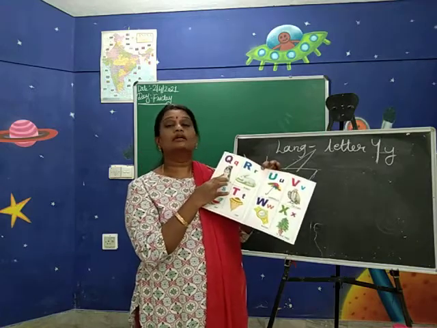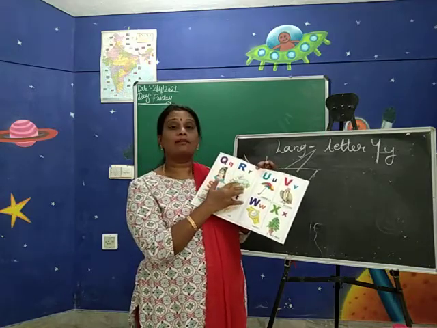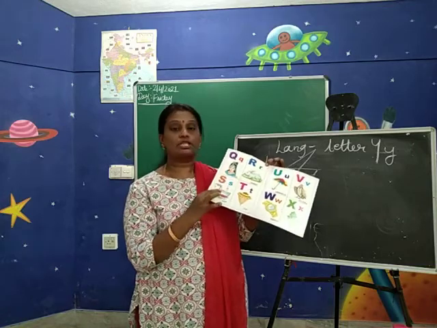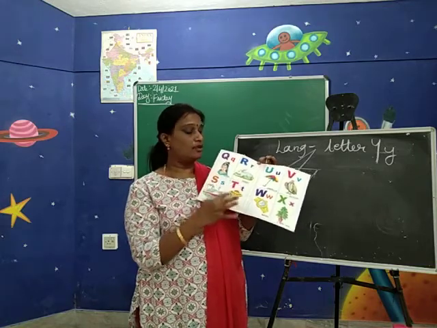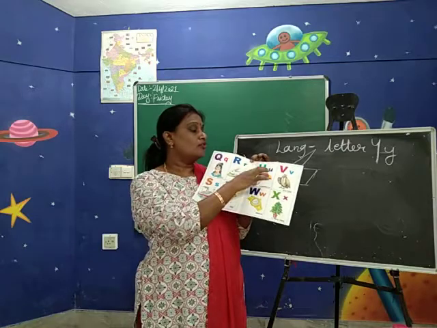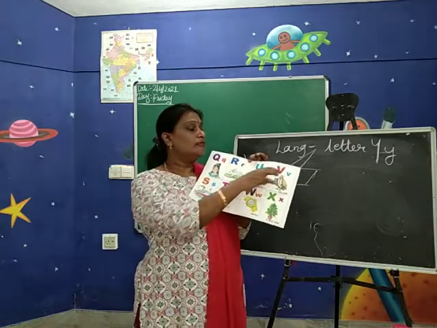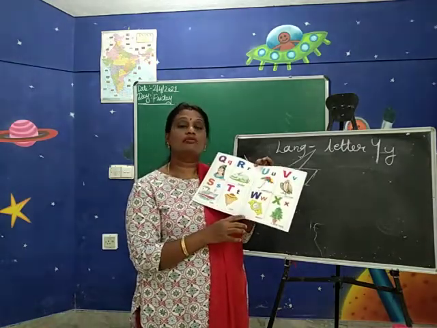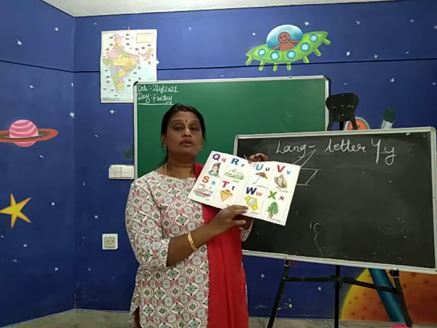Q for queen, Q sound quack. R for rabbit, R sound R. S for ship, S sound S. T for top, T sound T. U for umbrella, U sound A. V for vulture, V sound V. W for watch, W says V.